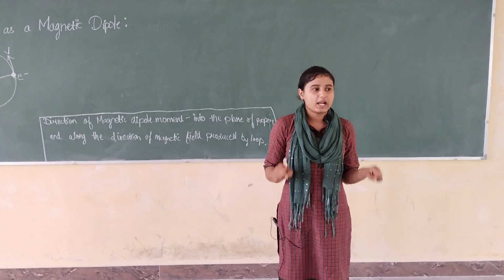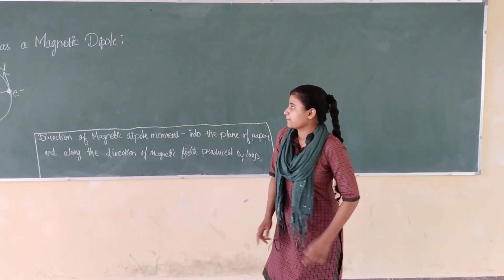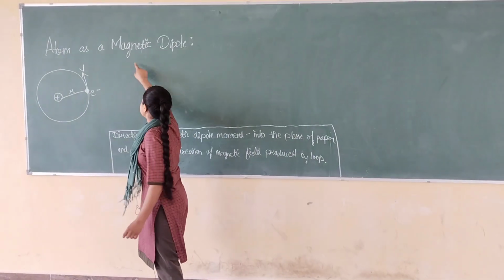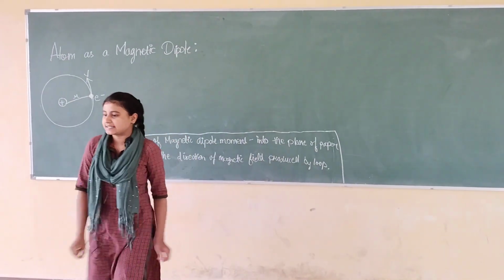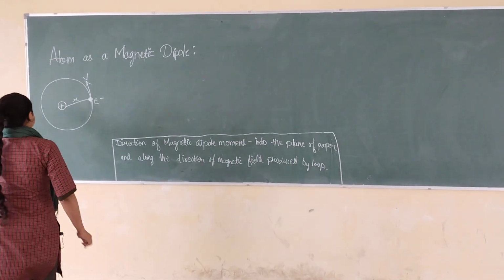Today we are all going to master one of the important concepts of physics, which is atom as a magnetic dipole. Atom as a magnetic dipole. Let us start this topic.